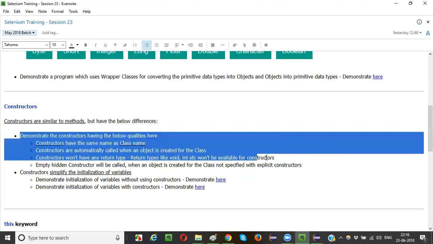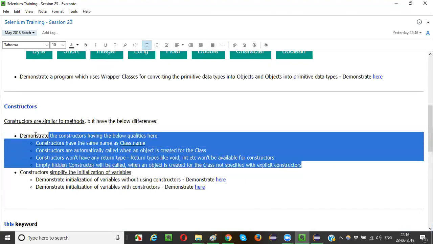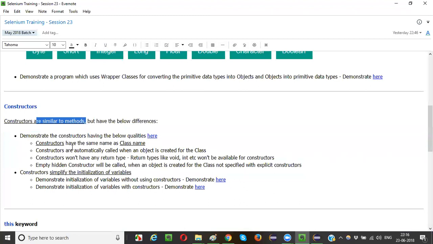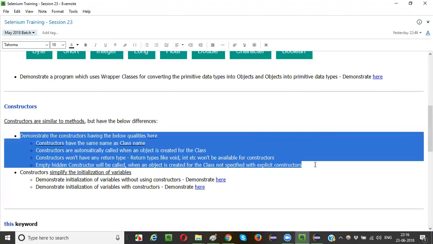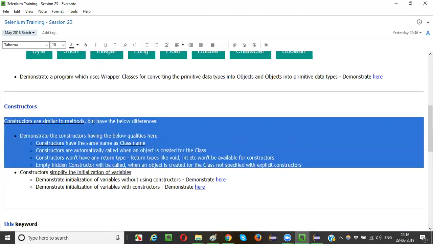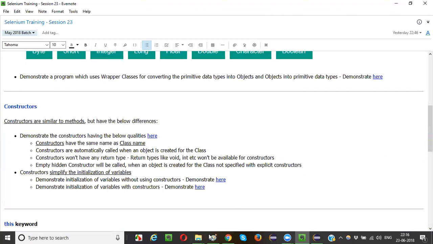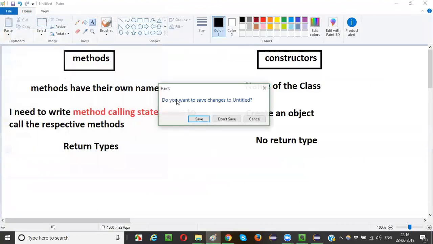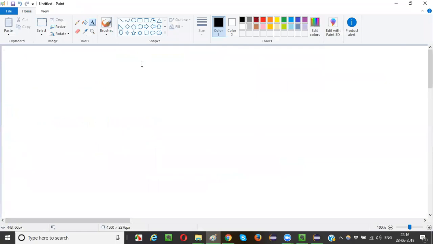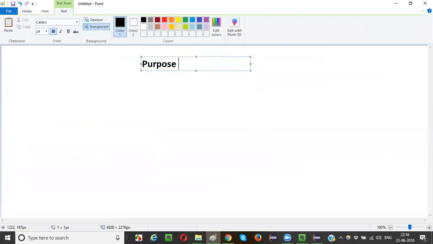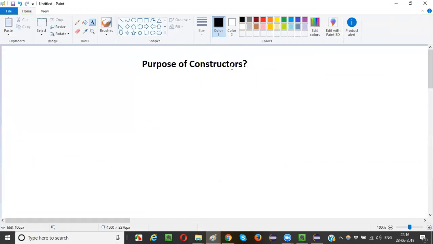But what is the purpose of the constructors? So far I explained how the constructors are different from the methods, so that you will understand what actually the constructors are and what their syntax is. But what is the purpose of constructors? Why do we have to use constructors? How do constructors help us in day-to-day programs? This is what we need to know, guys.